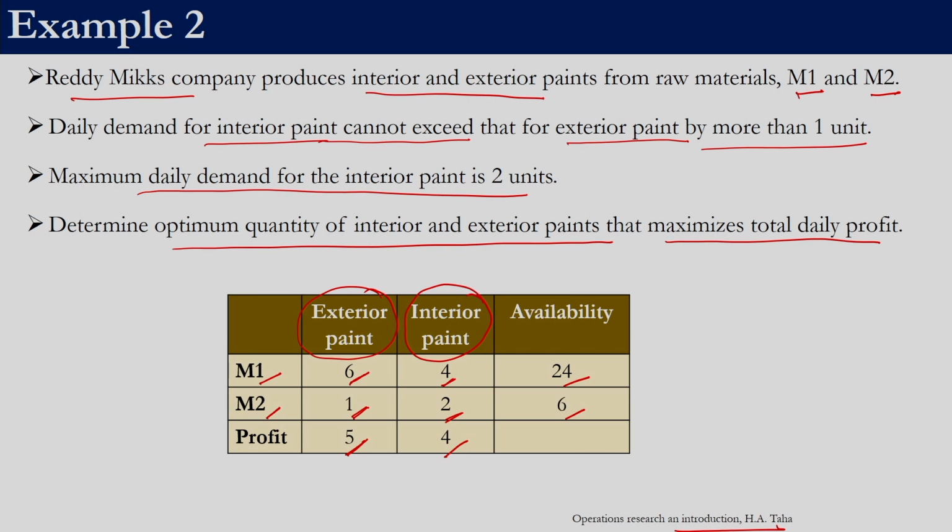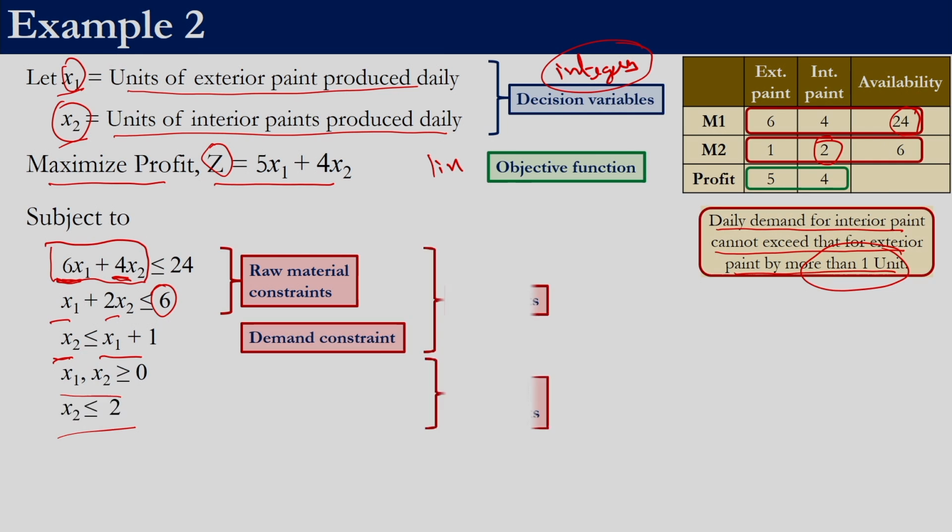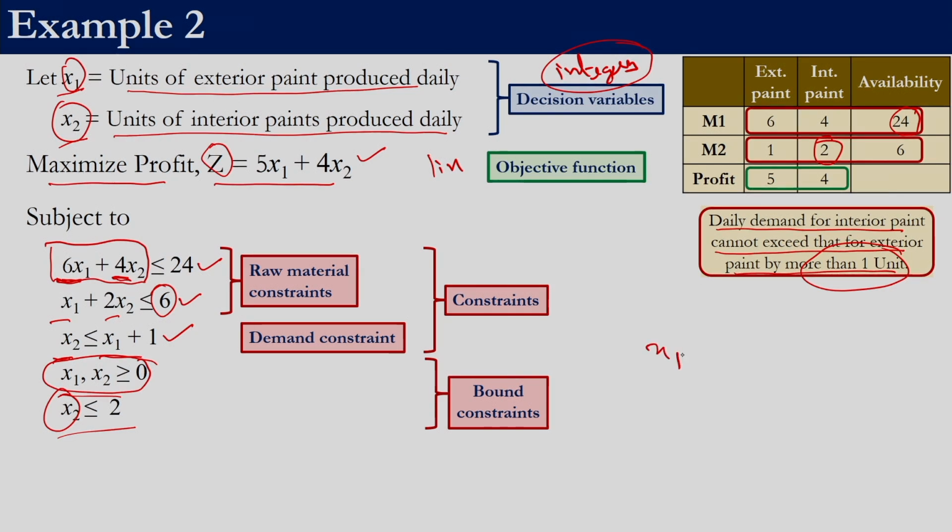We had this additional constraint that maximum daily demand for the interior paint is 2 units, right? So that is why we have x2 is less than equal to 2, because x2 indicates the units of interior paint. So now we have an objective function which is linear, these 3 constraints which are linear, the lower bound of both the decision variables is 0, the upper bound of decision variable 1 is not explicitly given, the upper bound of variable x2 is given, x2 is less than equal to 2. This x1 may not have an upper bound, but the other set of constraints will be bounding this x1, right.